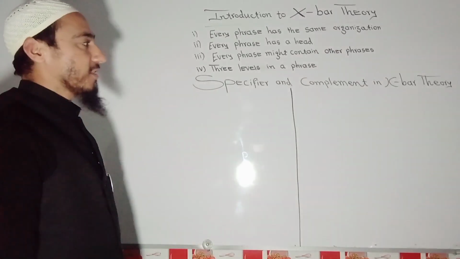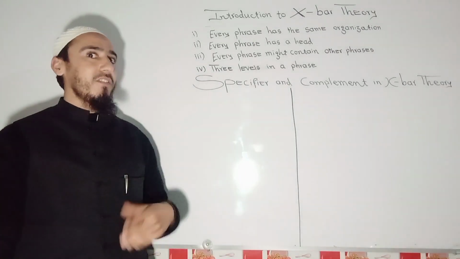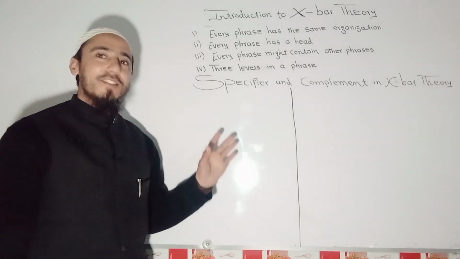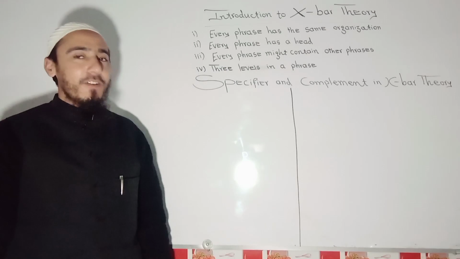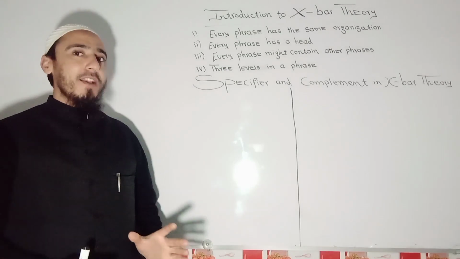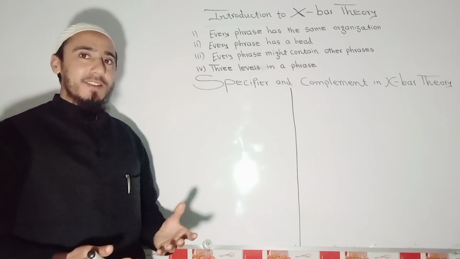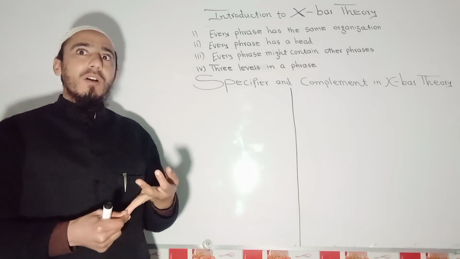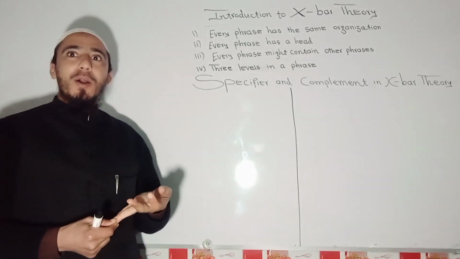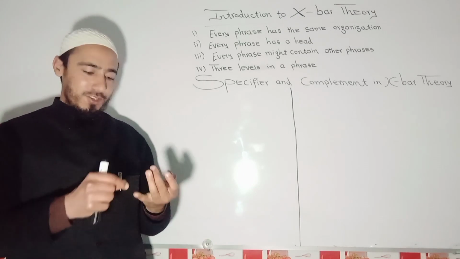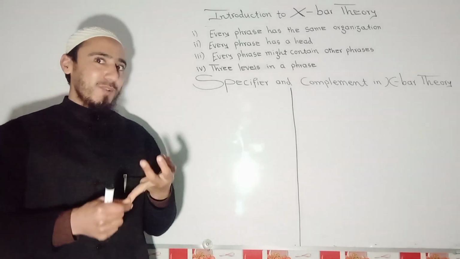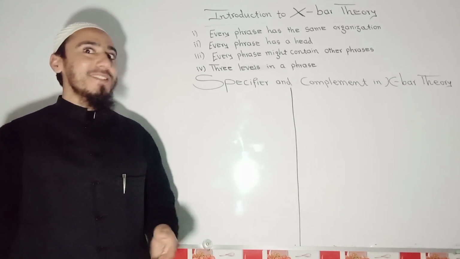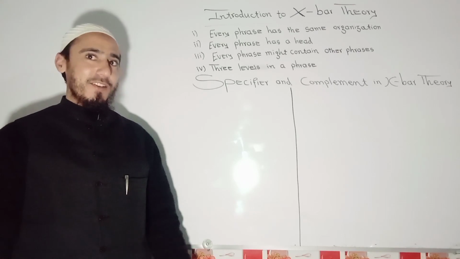Today I'm going to talk about specifier. What is meant by specifier in X-bar theory? Whenever we are talking about specifier in X-bar theory, specifiers refer to articles, demonstrative articles, or you may say determiners, possessive determiners, and demonstrative determiners, in other words.